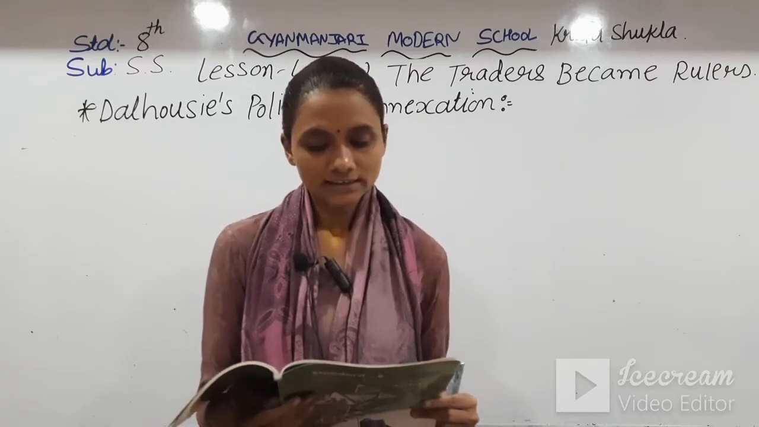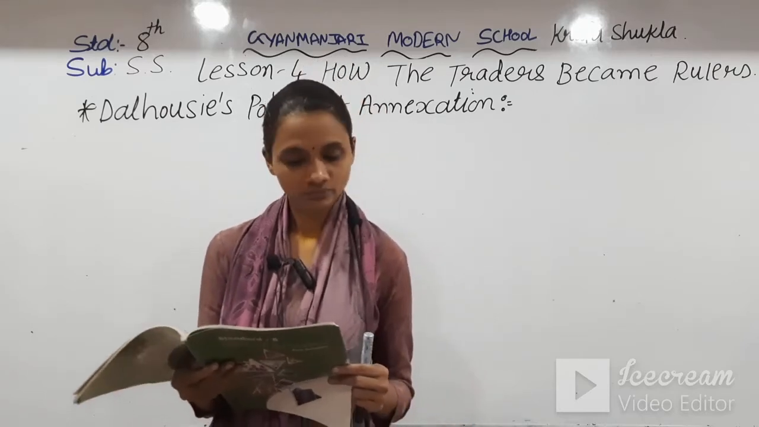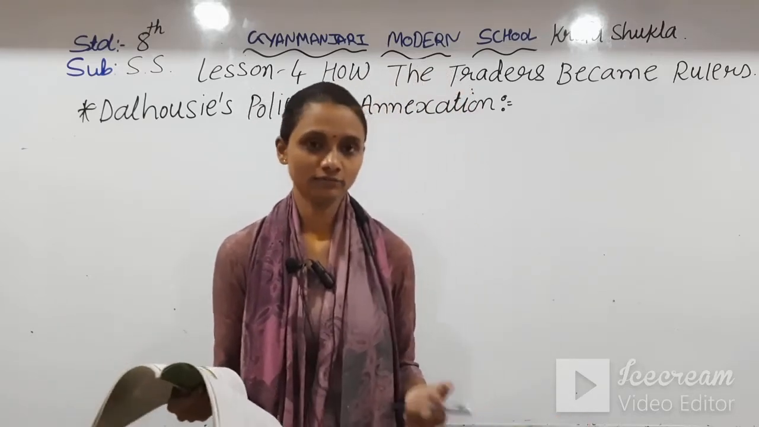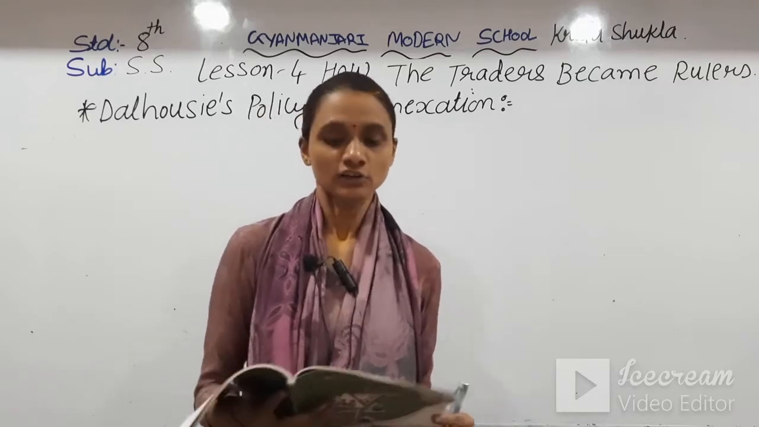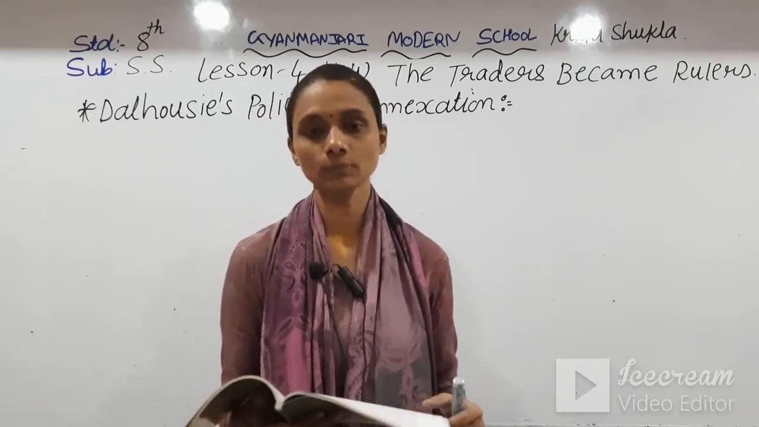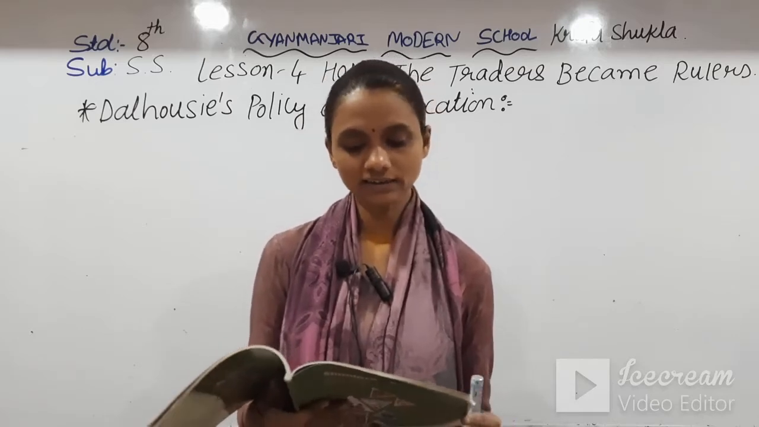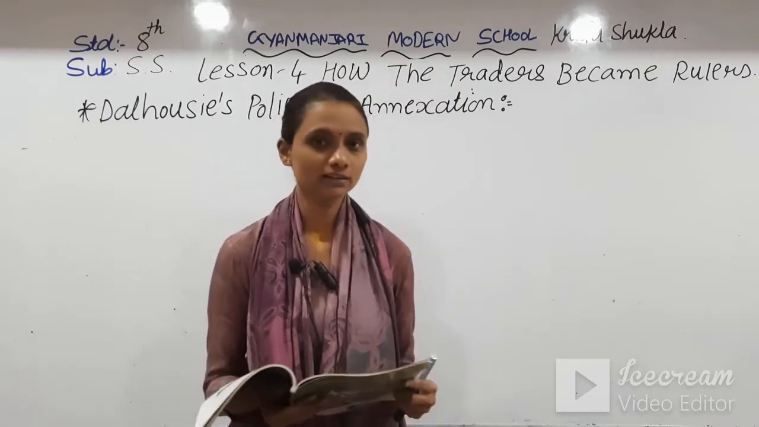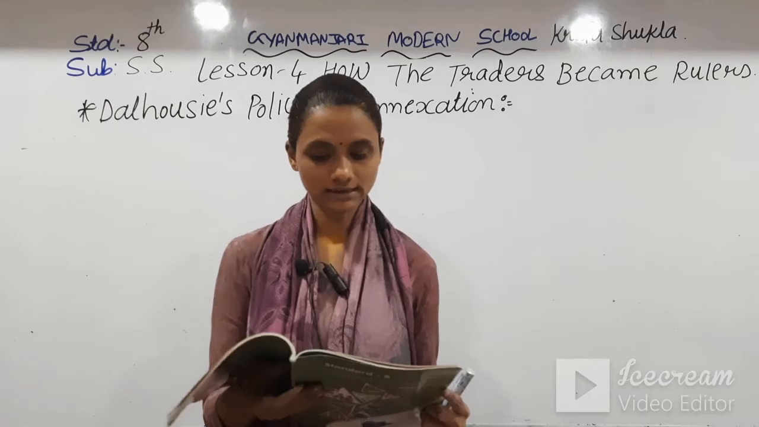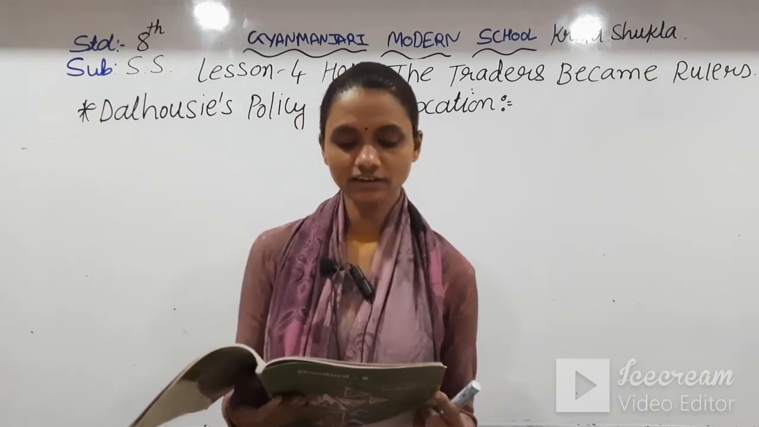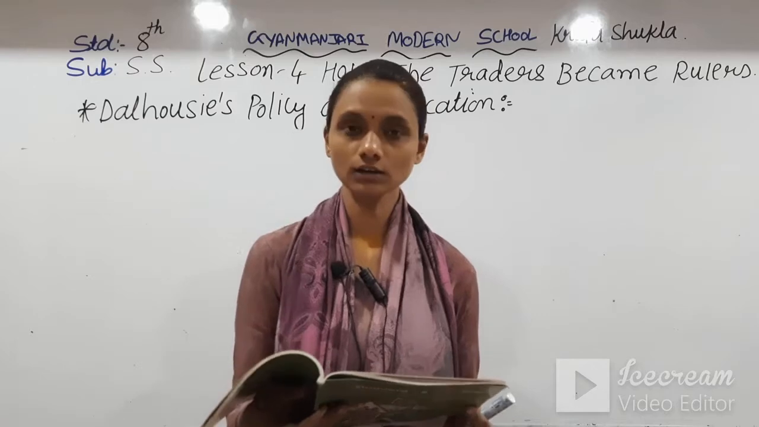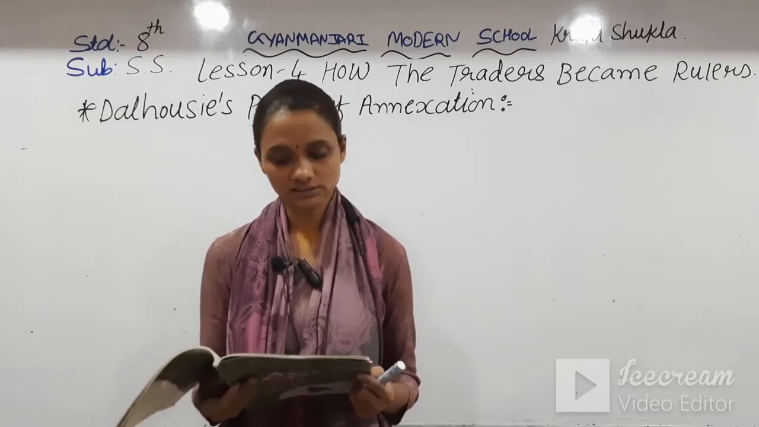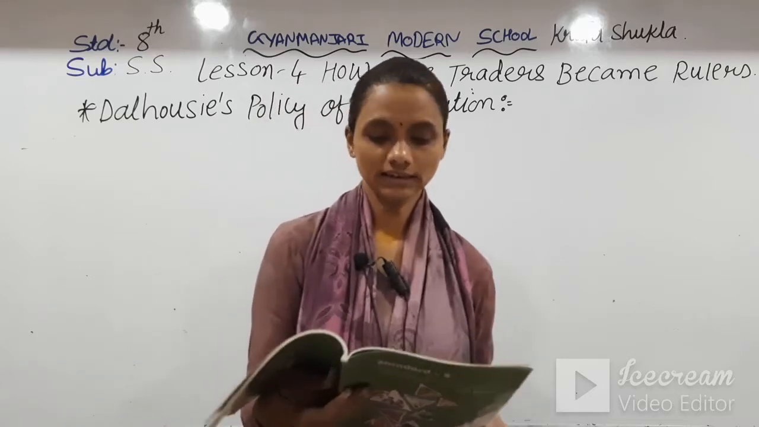He passed laws to ban child marriage and advocated widow remarriage. So this was a good thing for people at that time, that he banned child marriages and allowed widows to remarry. English education spread in India during his time. That was also a good thing. The first three universities in India were established in Mumbai, Chennai and Kolkata in the year 1857.